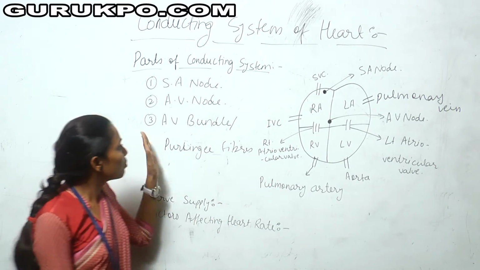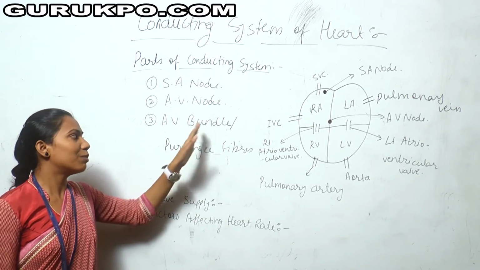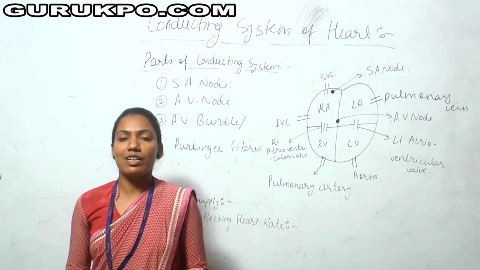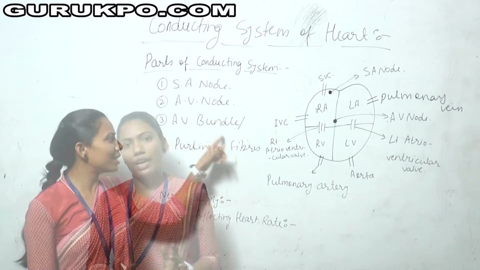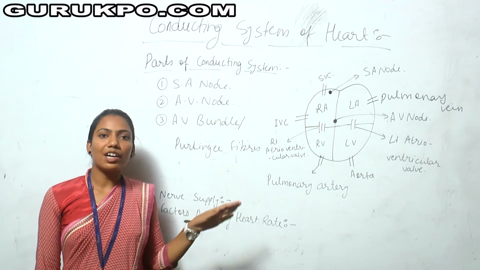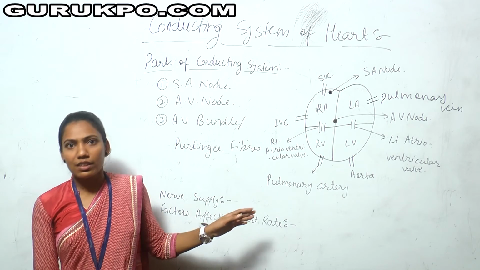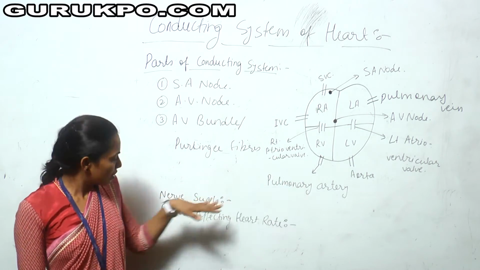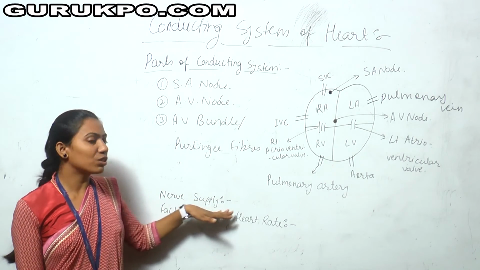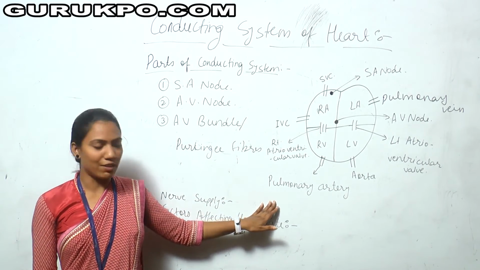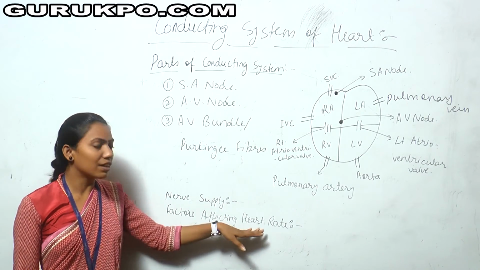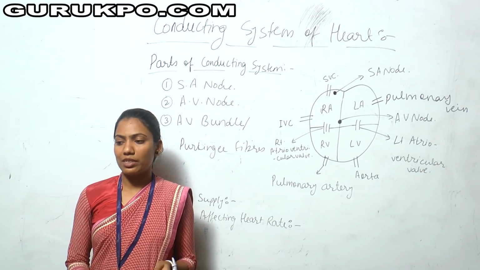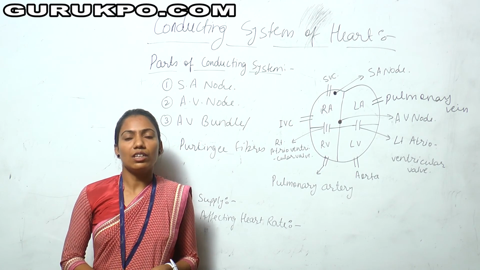Next, the AV bundles, atrioventricular bundles, and Purkinje fibers are present in the myocardium layer of the heart, and their function is to spread the impulse to the whole heart. The nerve supply to the heart is by sympathetic and parasympathetic nerves. There are many factors affecting the heart: gender, male and female, the autonomic nervous system, temperature and osmotic pressure.